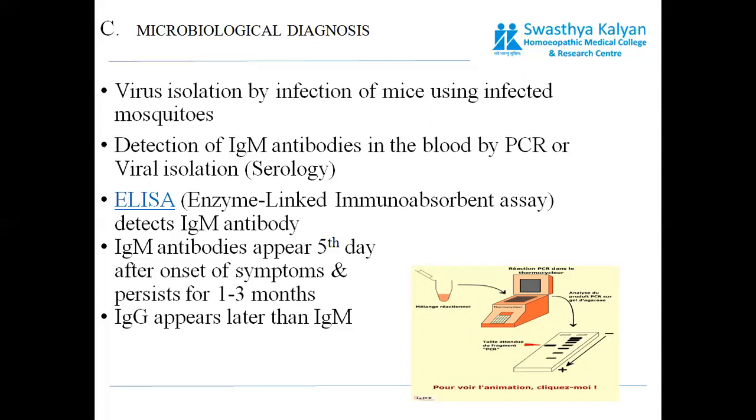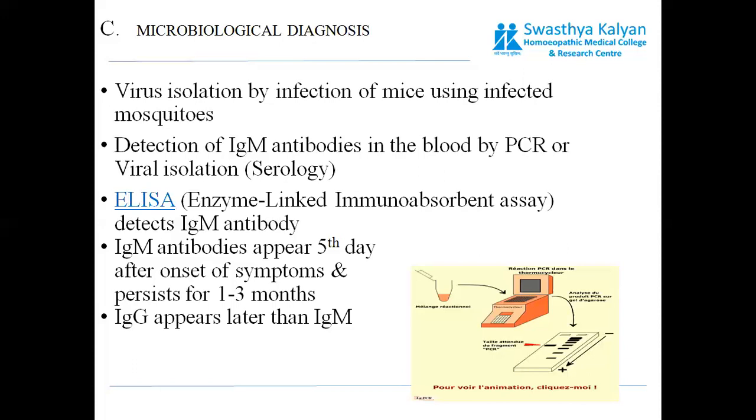And here a point is to be noted that this immunoglobulin M usually appears on the fifth day after the onset of symptoms, and usually persists for 1 to 3 months. So, see, it's very important to know the history of the patient here.